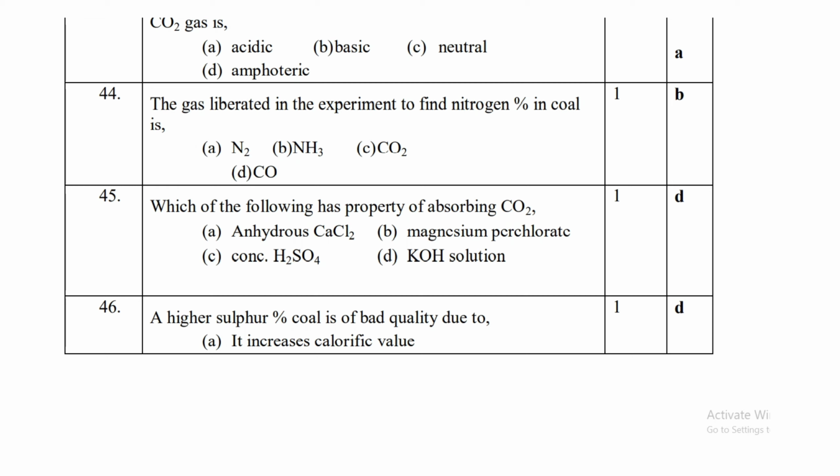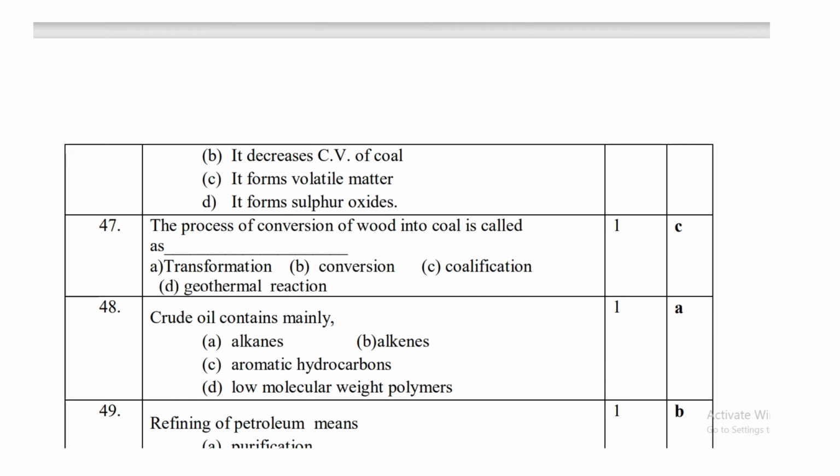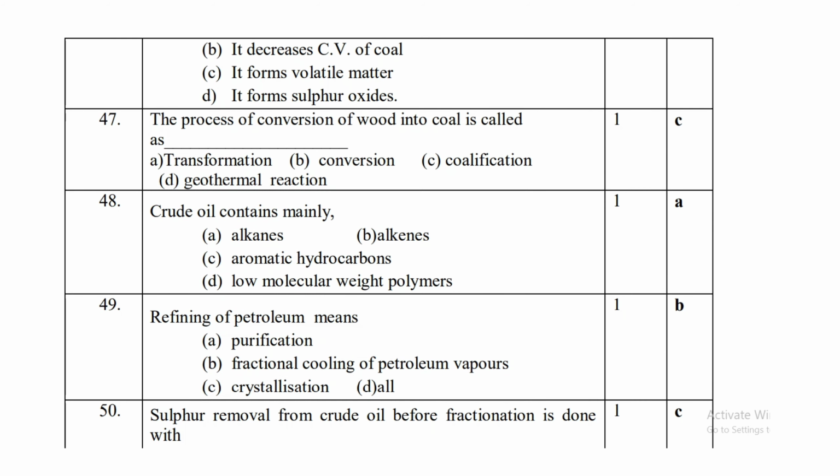Which of the following has property of absorbing carbon dioxide? KOH solution has property of absorbing carbon dioxide. A higher sulfur percentage coal is of bad quality due to what? It is because it forms sulfur dioxide, therefore it is of bad quality. The process of conversion of wood into coal is called coalification.